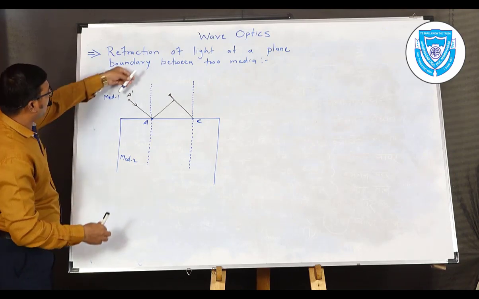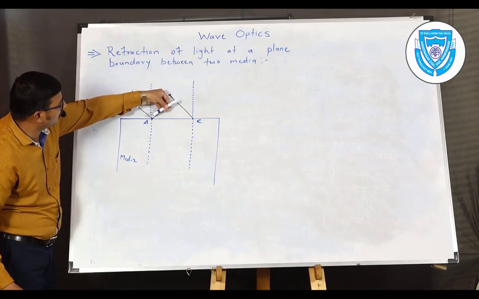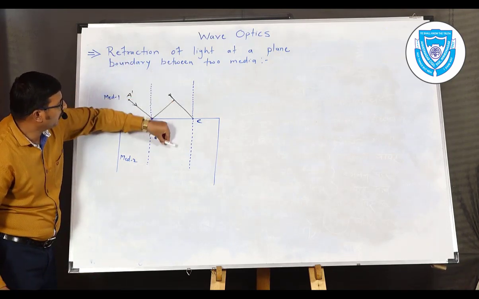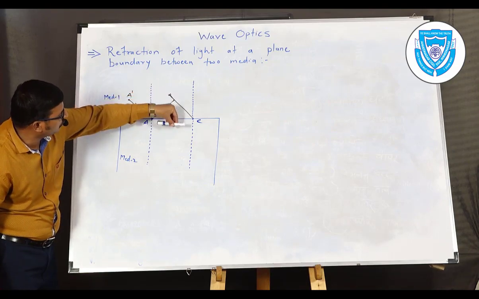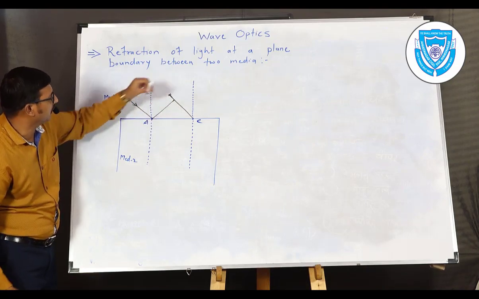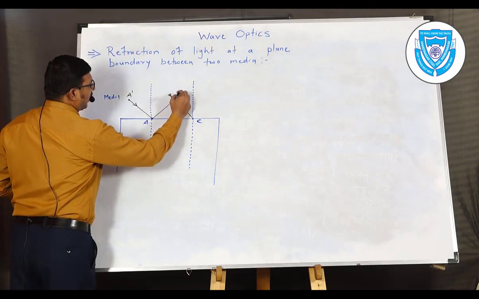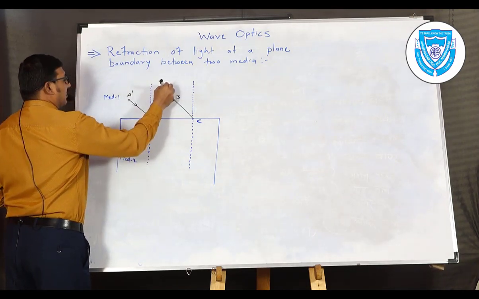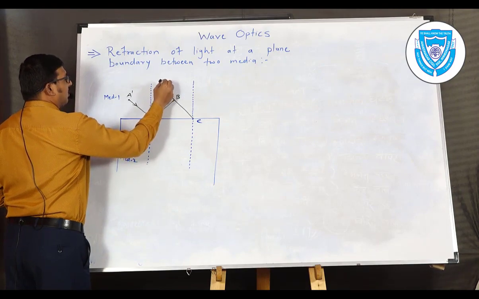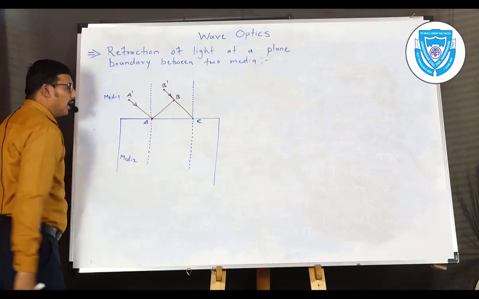So this will be the plane wavefront that is coming toward the boundary of two media, and then the wavefront will be entering into the second medium from the first medium. Let us name this wavefront AB, and the corresponding point on the ray is taken as B dash.